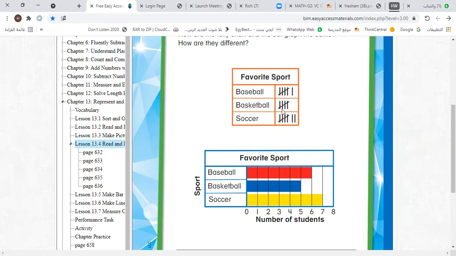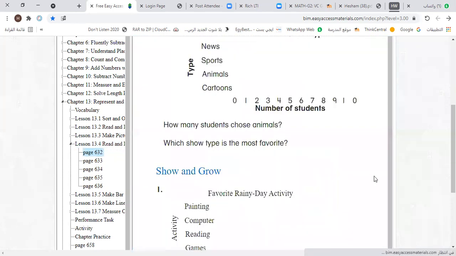How many choose basketball? 5. So we have a bar from 0 to 5. The end point is exactly at 5. So here 5, it means that 5 students choose basketball. How many choose soccer? 7 students choose soccer. Can you see here? We have 7 tallies. And in this bar graph, we have a bar from 0 to 7. It means that 7 students choose soccer. Now, please turn the page and move to the next page.